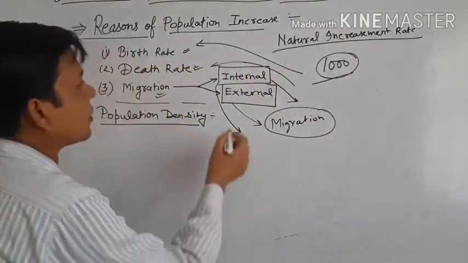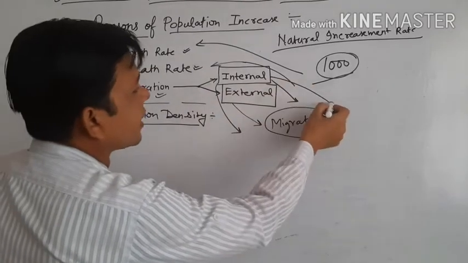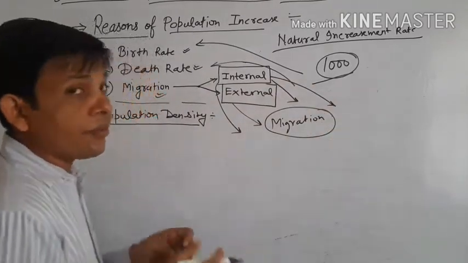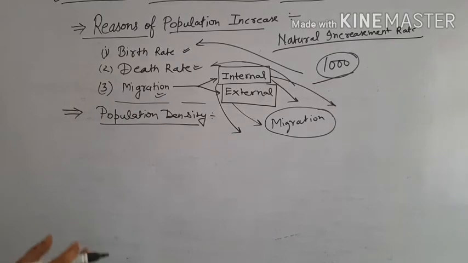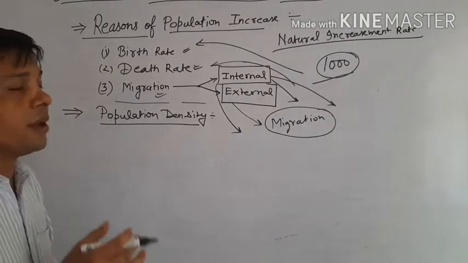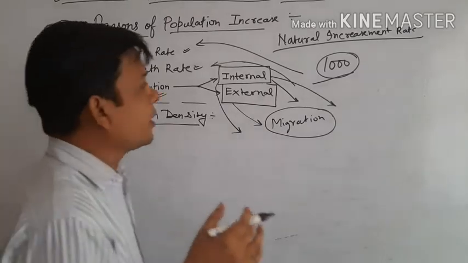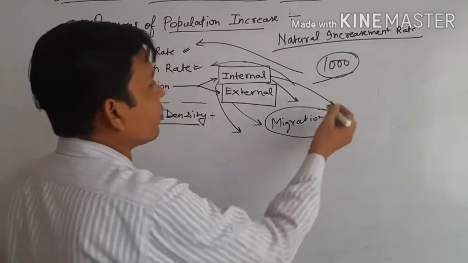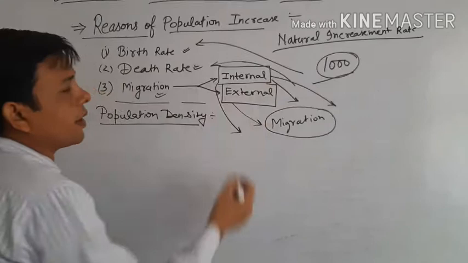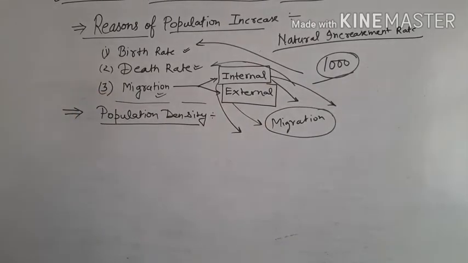And you know that internal migration cannot affect the size of the population of a particular country, but internal migration affects the density of population in a particular area or country. Okay students, so this is the most important point for internal migration.